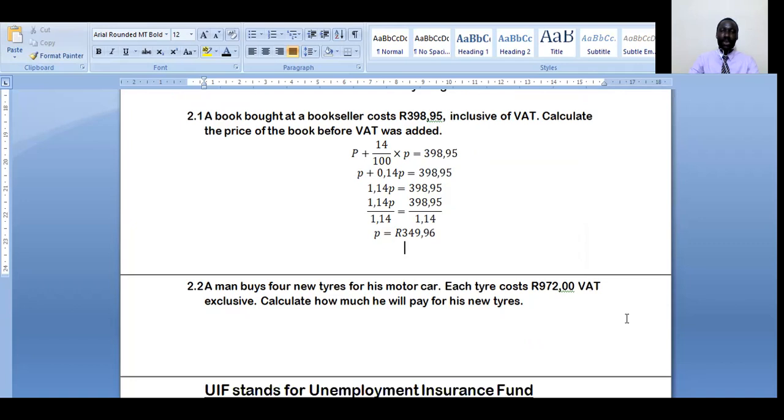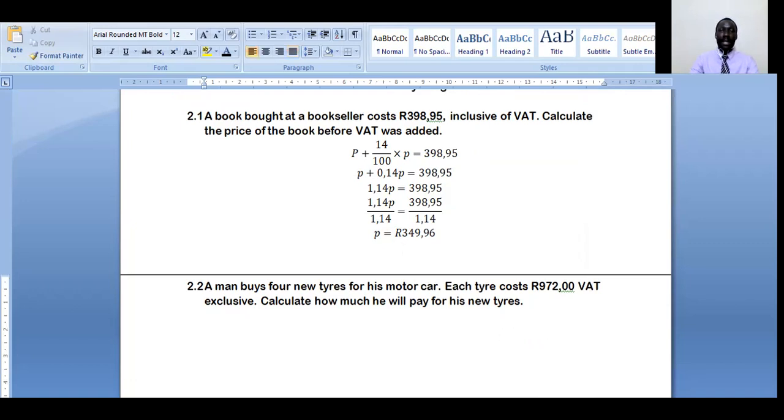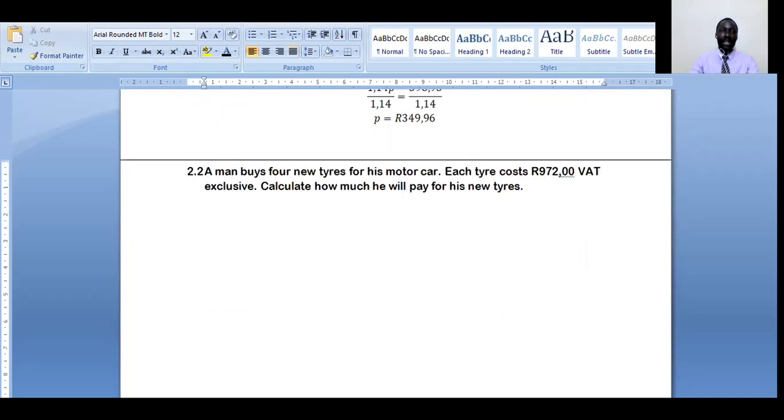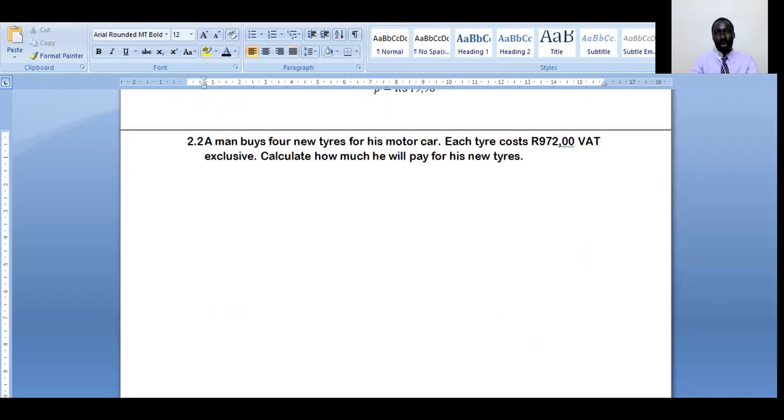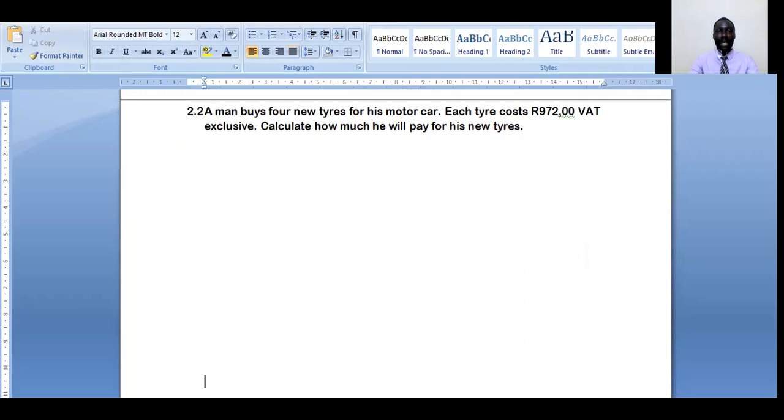Now, the next question is asking for something. Let's see it right away. This is 2.2. Now, question 2.2, they're saying a man buys 4 new tires for his motor car. Each tire costs 972 rand, VAT exclusive, it's not part of the VAT. Calculate how much he will pay for his new tires. Okay, so there are 4 tires, right? Yes, there are 4 tires.